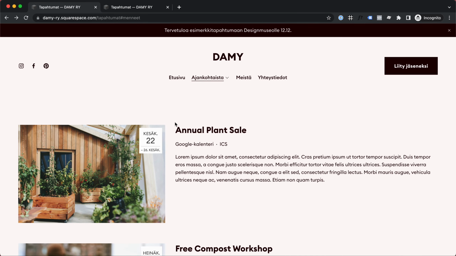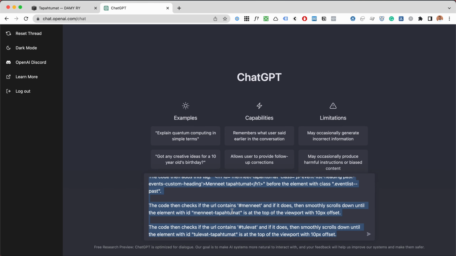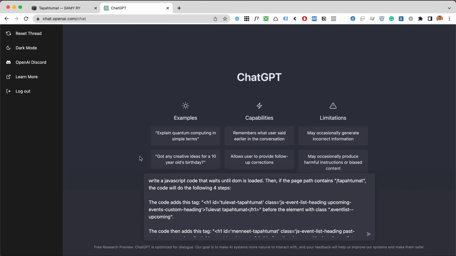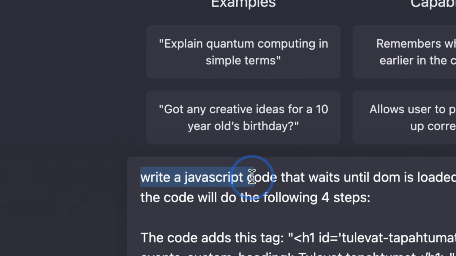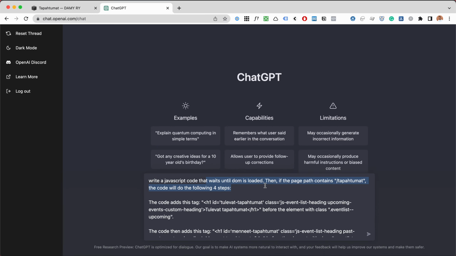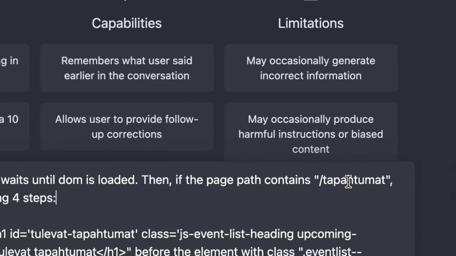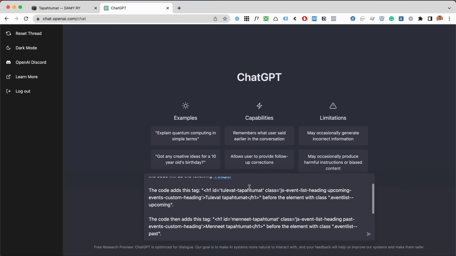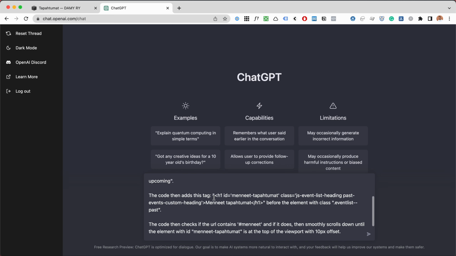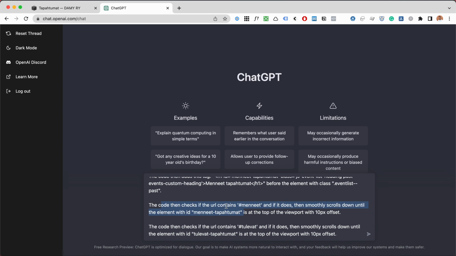So normally I would just take my code editor and start coding JavaScript, but today we're gonna do something a little bit different. We're gonna tell this chatbot to write the code for us, and I thought this was absolutely insane. So here's what I wrote: write a JavaScript code that waits until the page is loaded, then if we're on the events page, it's gonna do the 4 steps I just described. Create the headings, put them in the correct place, then check what the URL says, and then scroll to the correct place depending on what the hash in the URL says.